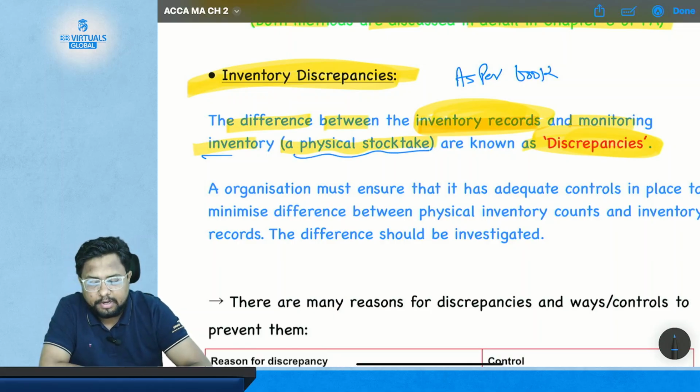The difference between book and physical stock is known as inventory discrepancies.